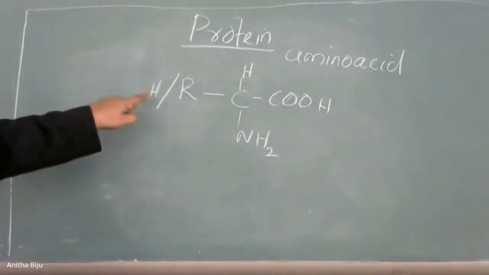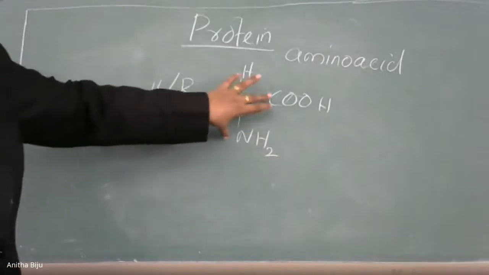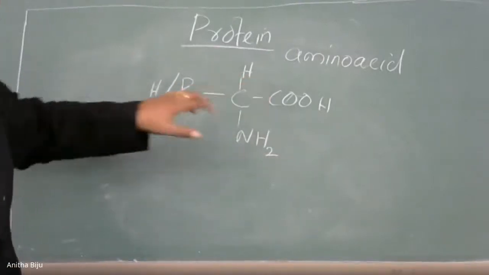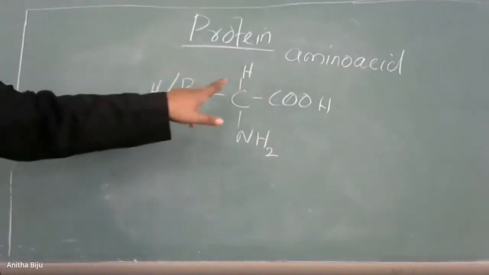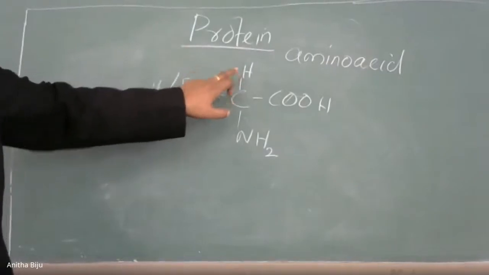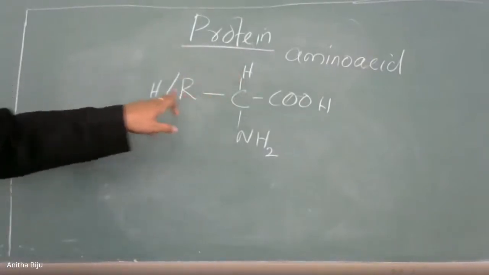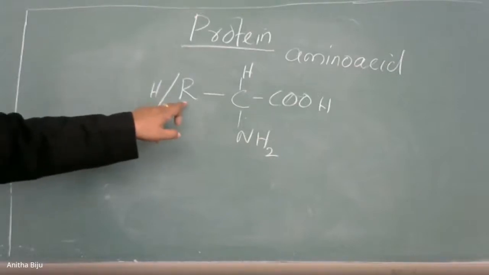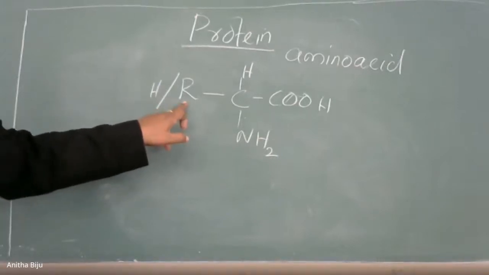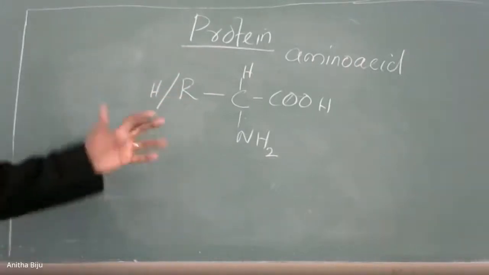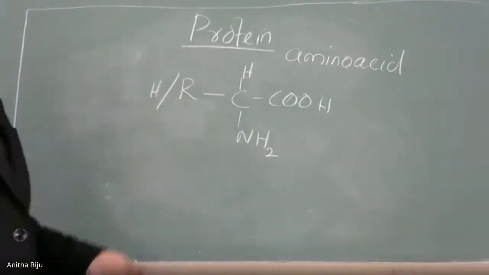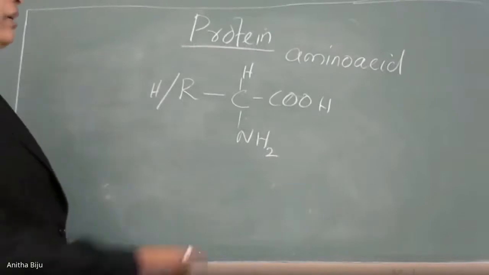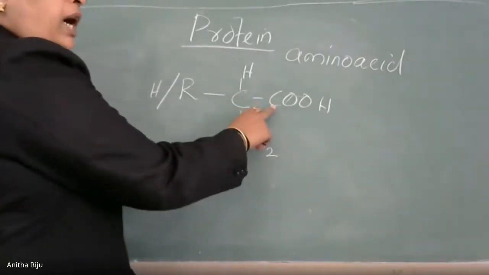Here, out of four valencies, two valencies are satisfied here, and one valency is hydrogen, and the fourth valency is satisfied either by another hydrogen atom or by any alkyl group. So this is the general structure. When we write the common name, you can see that this is the functional group, the carboxyl group.